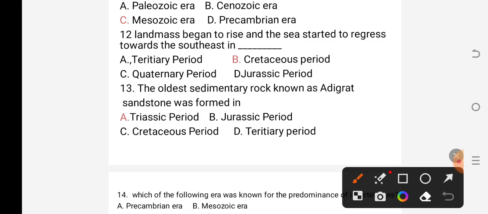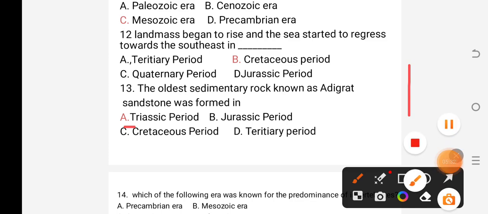Triassic period is the period found between 250 million up to 180 million years in Mesozoic era. During this one, the first sedimentary rock known as Adigrat sandstone was formed. The answer is A.